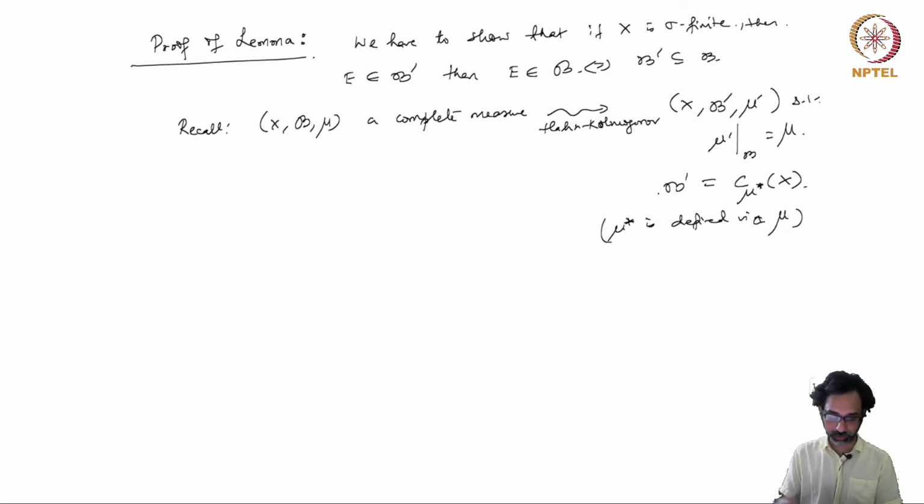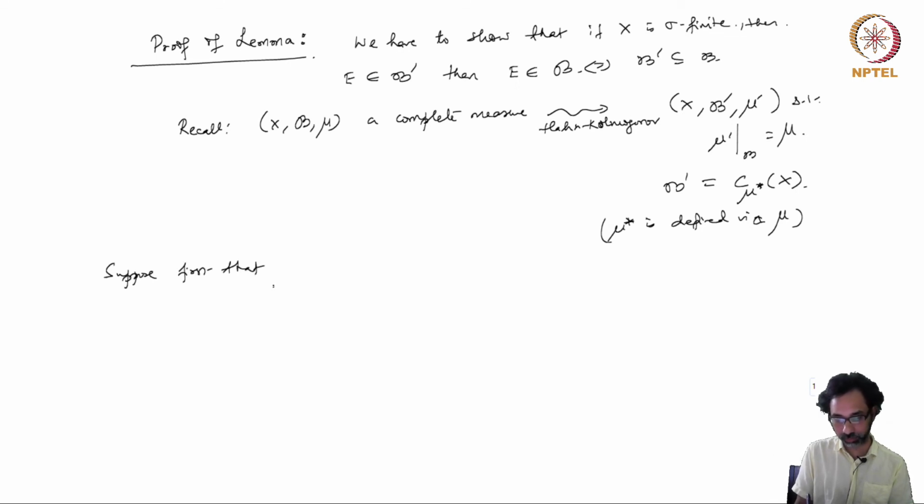So how do we show this? Suppose first that the measure of E is finite.